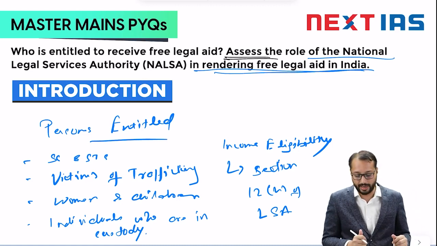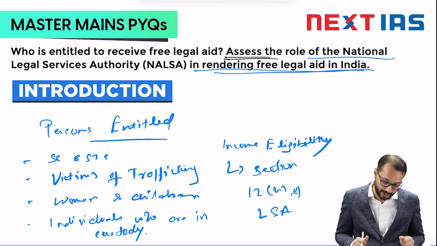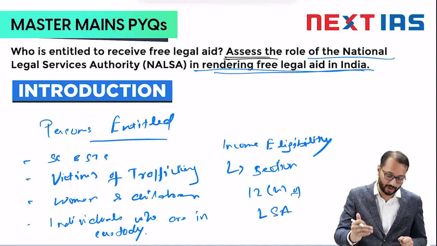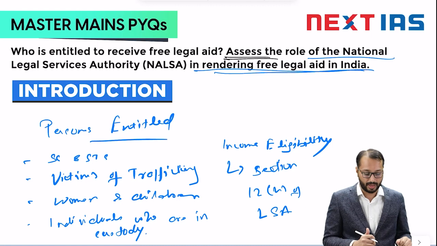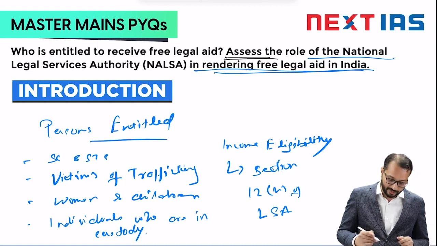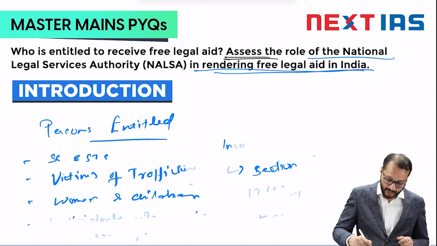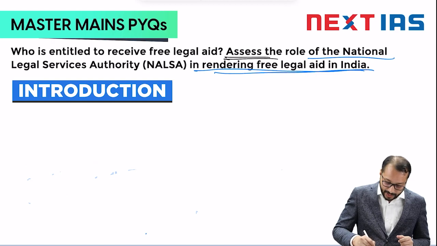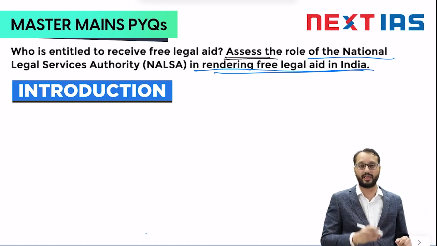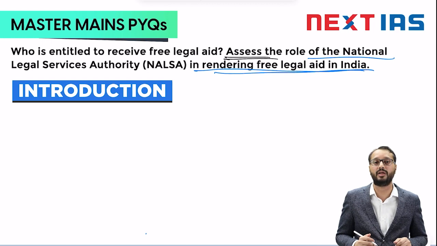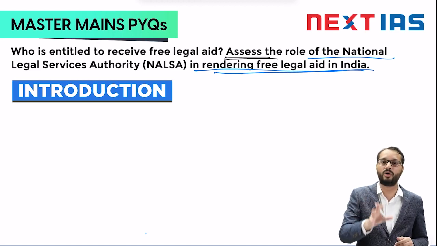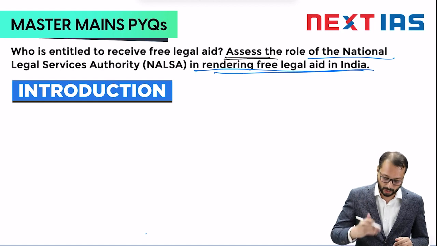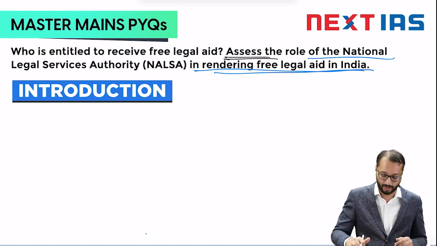Now coming to the second part of the question, that we have to provide an assessment of the role of the National Legal Services Authority in rendering free legal aid in India. That is a crucial part of your answer. It will cover the next 75% of your answer. You have to understand that NALSA has been, and is, able to do a lot. Definitely the institution has come up with new schemes and programs. So much has been done on this front, but there are concerns. First we'll highlight what all NALSA has been able to achieve, so we will create the first heading in your body.